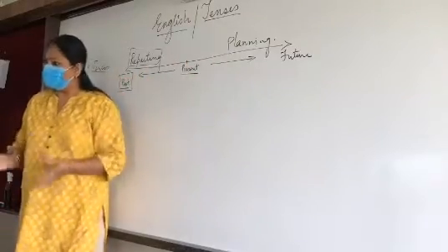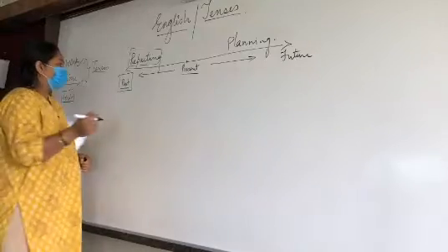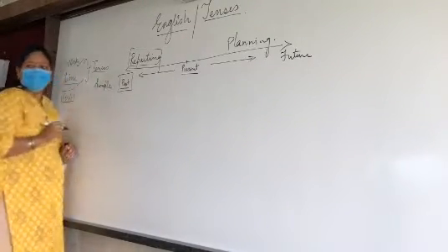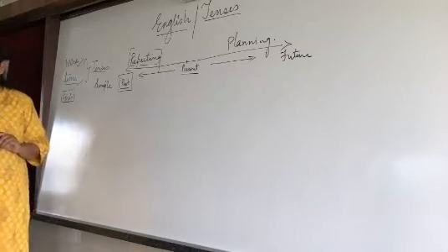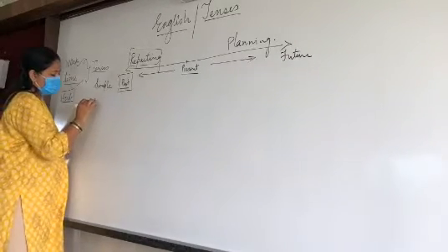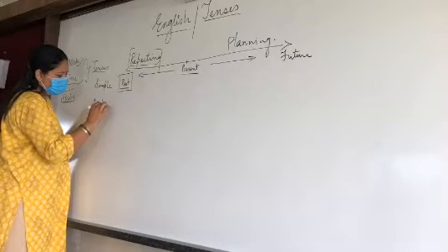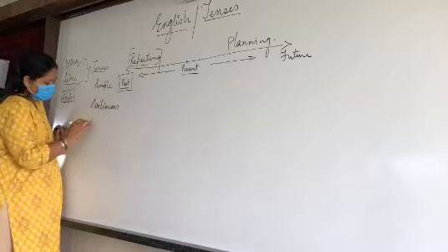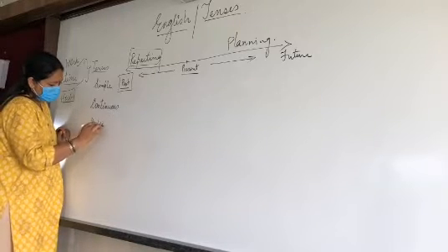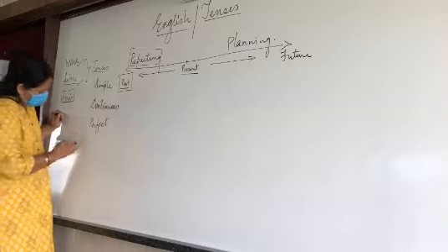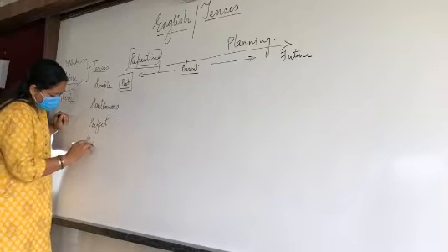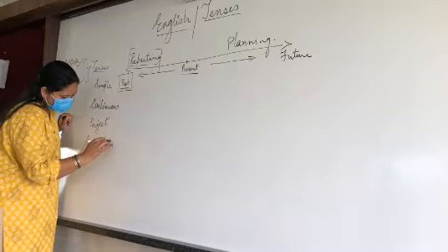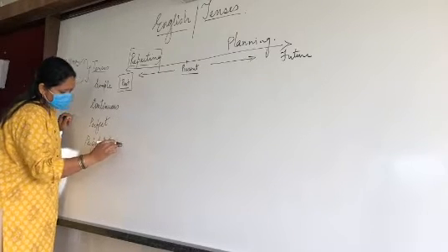Present is what we are doing. Now there are three forms: simple, continuous, then perfect, and perfect continuous.